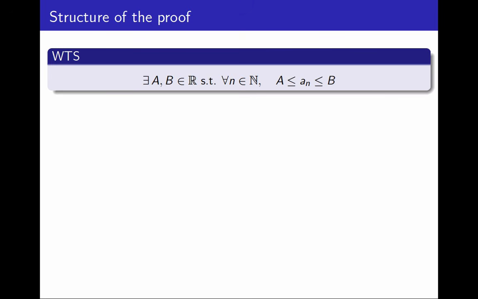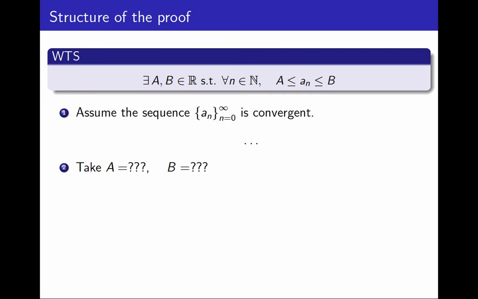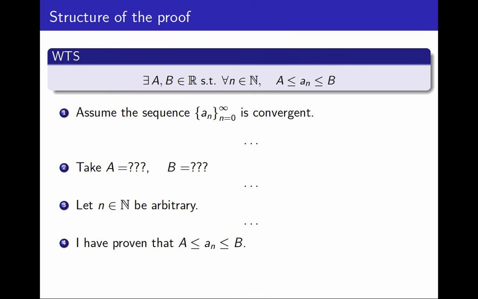In my proof, I will begin by assuming the hypothesis that I have a sequence that is convergent. And then I need to prove that there exist real numbers a and b with a property. So after doing some math, I will say what a is and what b is. I have to prove they exist. The best way to do that is to say exactly what they are. After I've done that, I have to prove that something is true for every natural number n. So I will fix an arbitrary natural number n, and after doing some math, hopefully I will have concluded the inequalities. The key step is number 2.